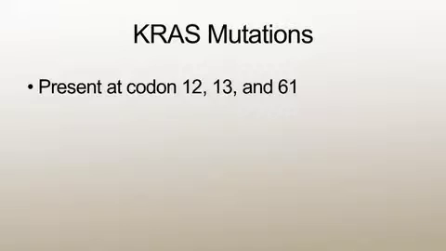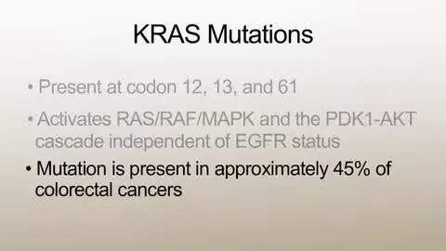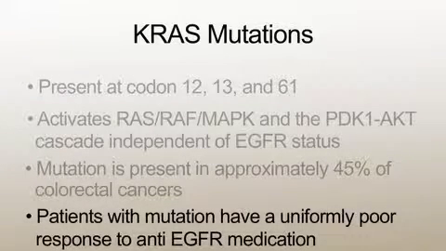When this mutation is present, activation of the RAS, RAF, MAPK, and PDK1 and AKT cascades occur independent of EGFR signals. That means that regardless of the status of the EGFR receptor, these two cascades are being activated because of this mutation. The mutation is present in approximately 45% of colorectal cancers. Patients with this mutation have a uniformly poor response to anti-EGFR medication.